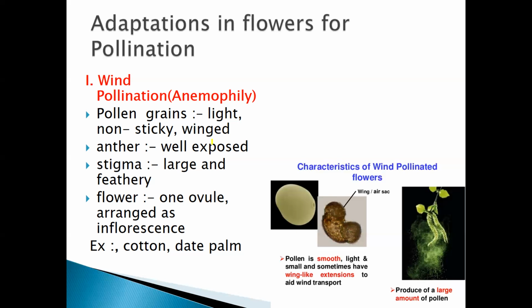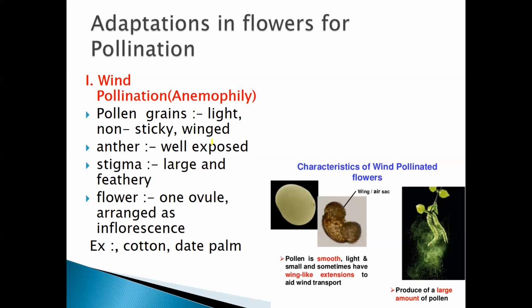There will be a few options, and among them, one option can be that there is one ovule in them. So you need to remember this. Wind pollinated flowers have only one single ovule.